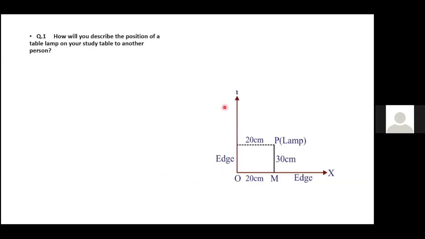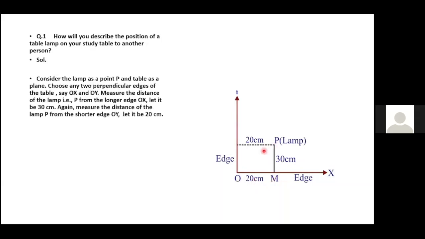Think, this is your study table. P is a lamp. How are you going to describe this one? In which point are you placing this table lamp? Ma'am, the position 20, 30. Yes, very good. X-axis 20, Y-axis 30. Consider the lamp as a point P.